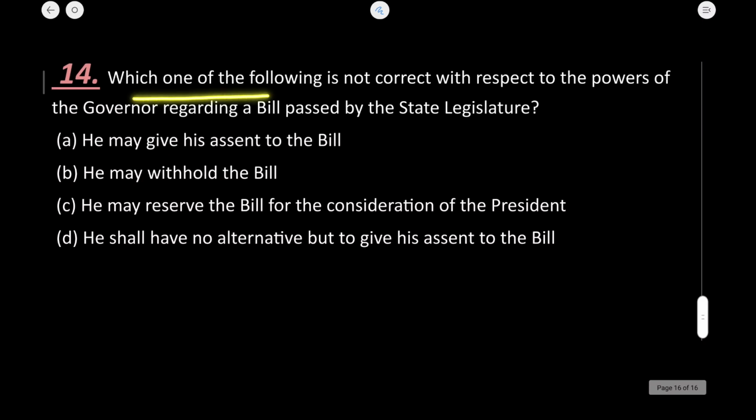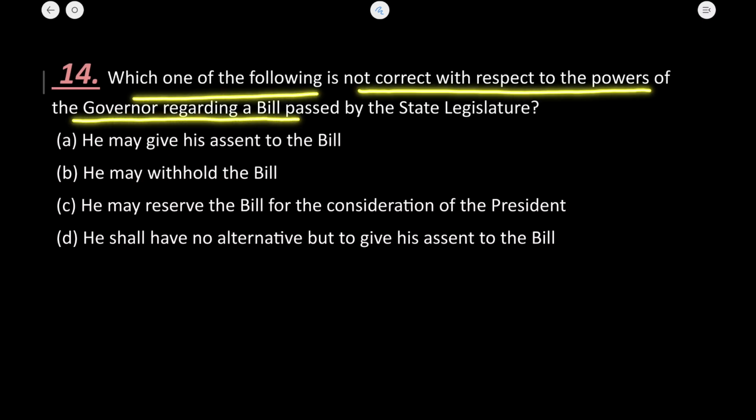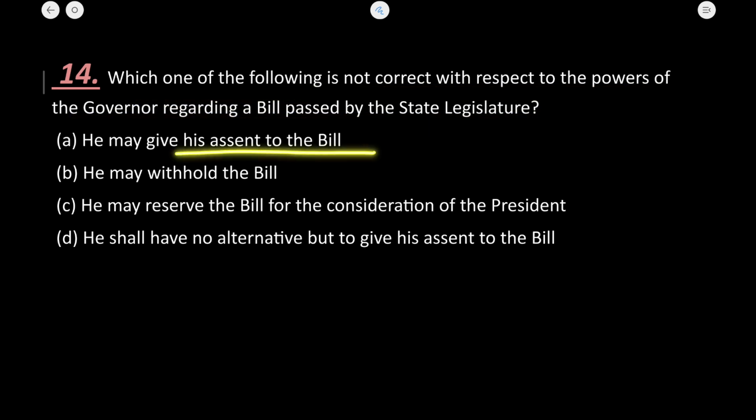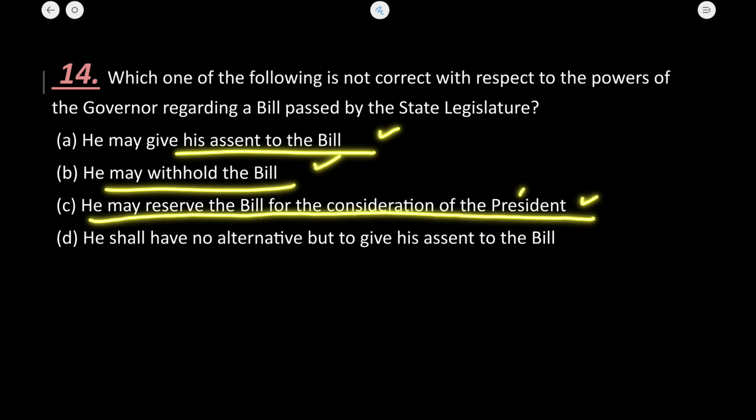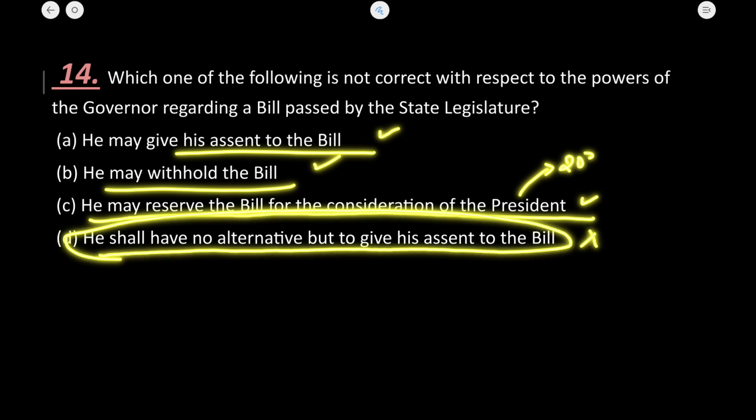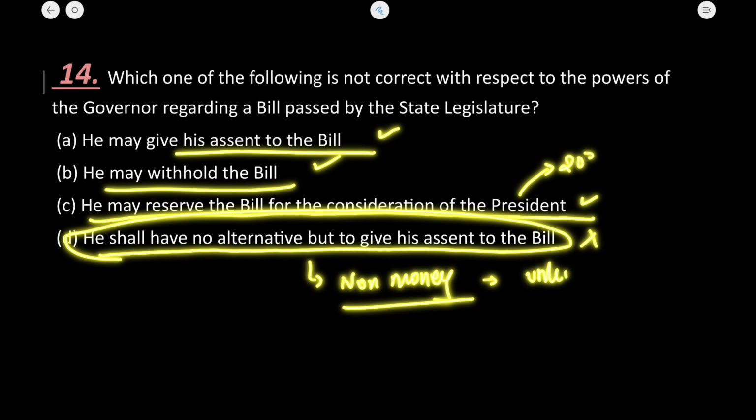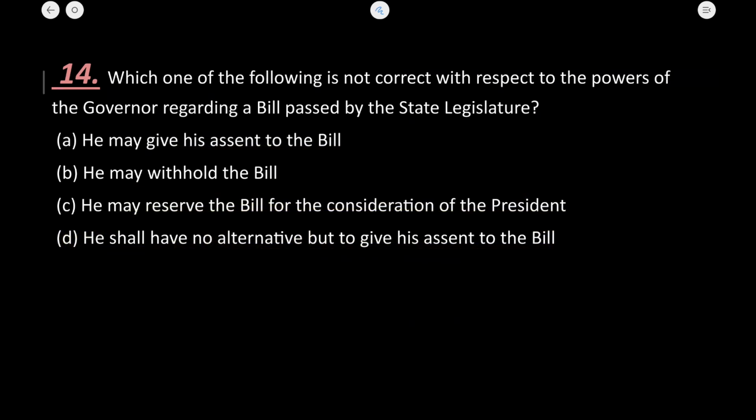Next, which of the following is not correct with respect to the powers of the governor regarding a bill passed by a state legislature? He may give assent to the bill. Correct. He may withhold assent. Yes. He may reserve the bill for the consideration of president. Yes, this is mentioned in Article 200. He shall have no alternative but to give the assent to the bill. It is not compulsion. If the bill is a non-money bill, then the governor can hold it for an unlimited or indefinite period. So the question of no alternative does not arise. He has the alternative to just withhold the bill for an indefinite period of time. There is no compulsion to give the assent.